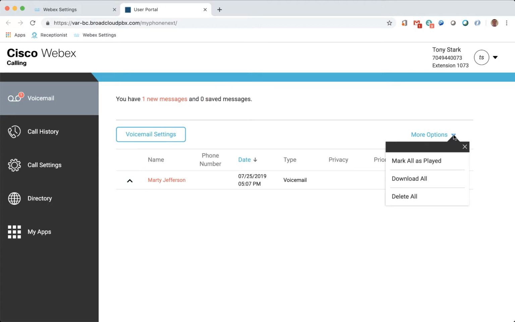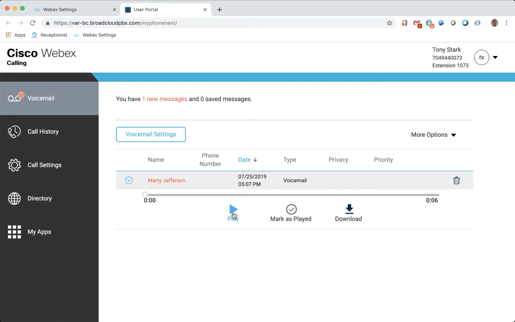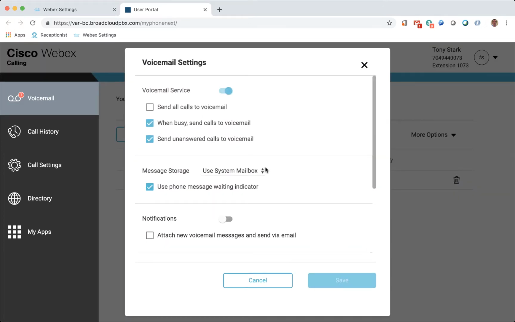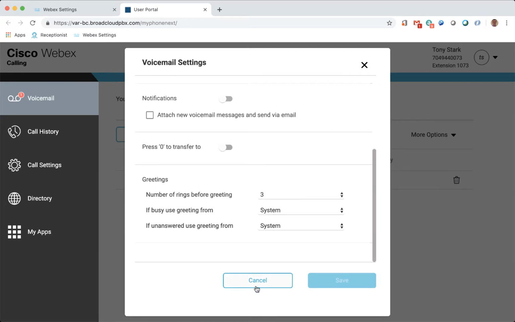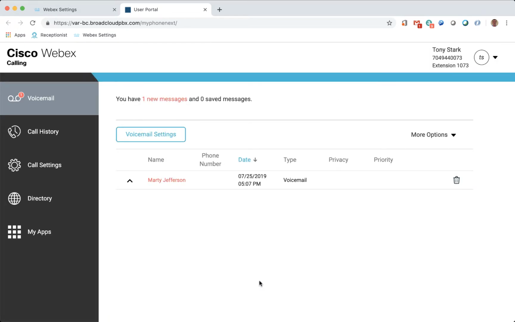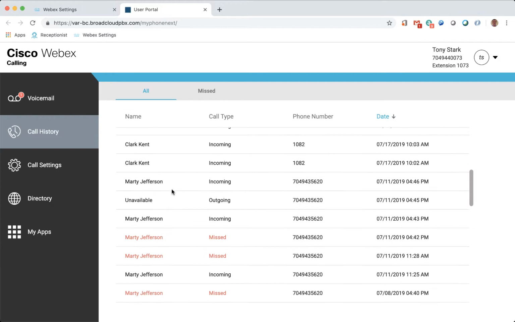The voicemail section is used to control the end user's voice mailbox behavior and to manage their voice mailbox messages. The voicemail settings box allows the user to control the behavior of their voice mailbox. They can even set up the mailbox to forward the voicemail messages to their email. The call history section can be used to view the end user's incoming, outgoing, and missed calls.